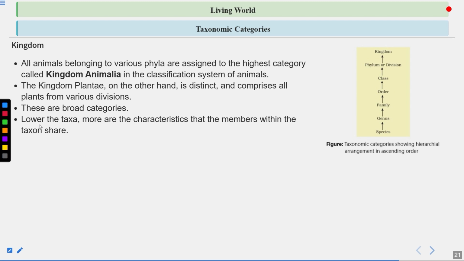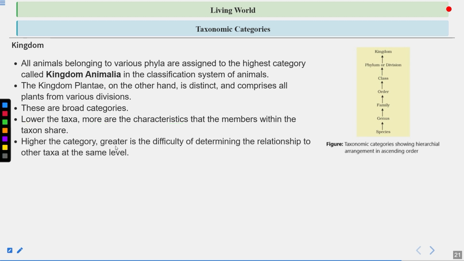Now this is a very important line. Lower the taxa, more are the characteristics that the members within the taxon share. Higher the category, such as kingdom, greater is the difficulty of determining the relationship to other taxa at the same level.